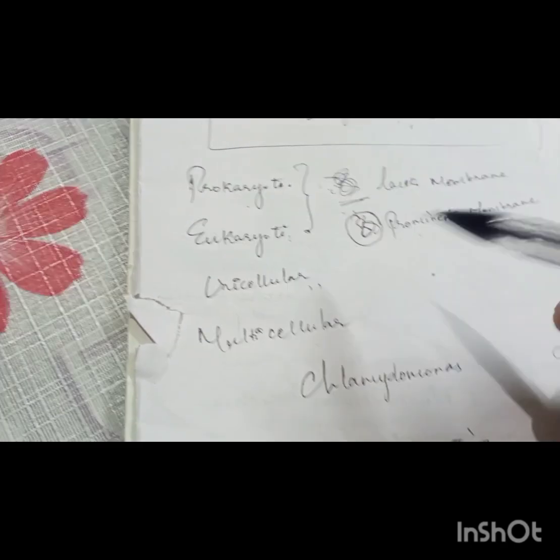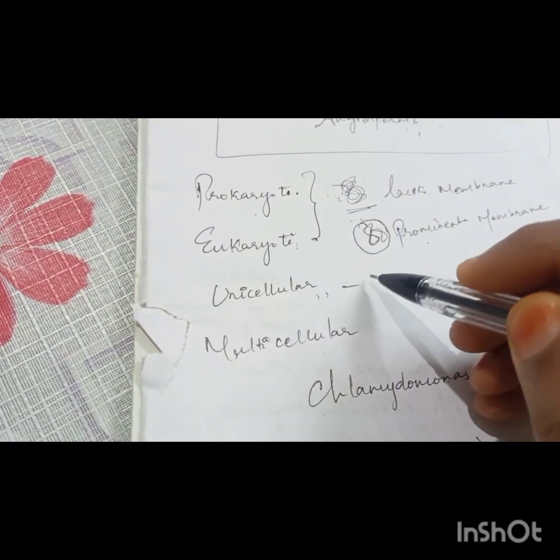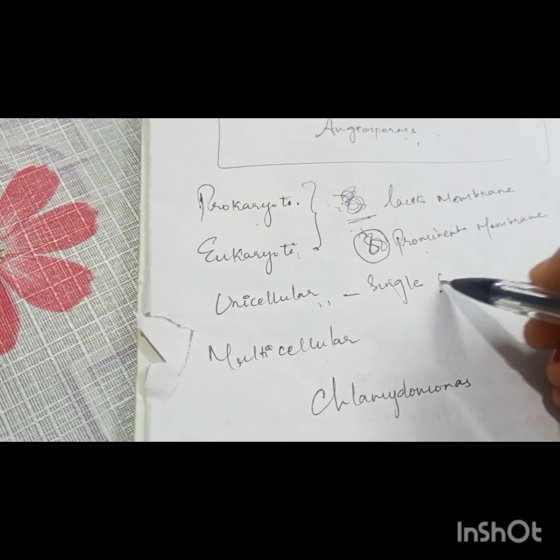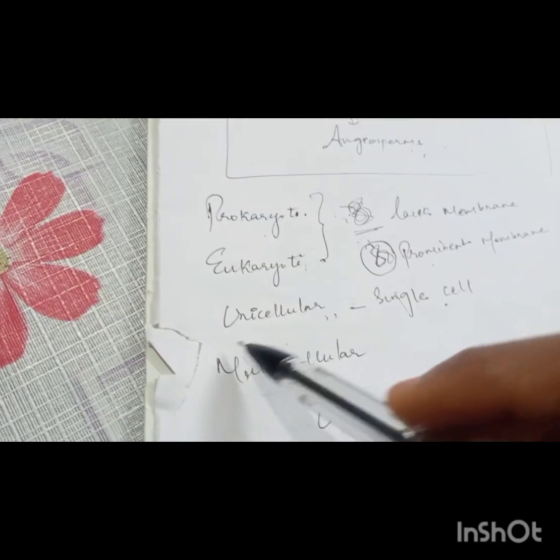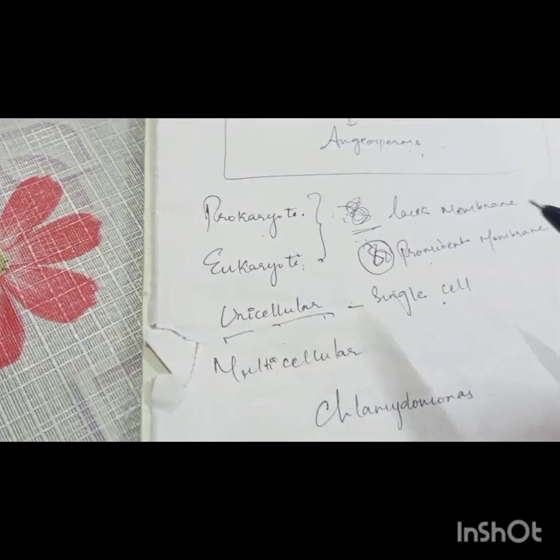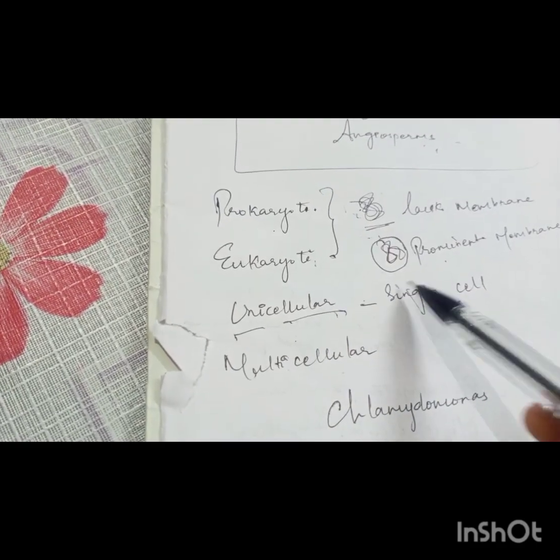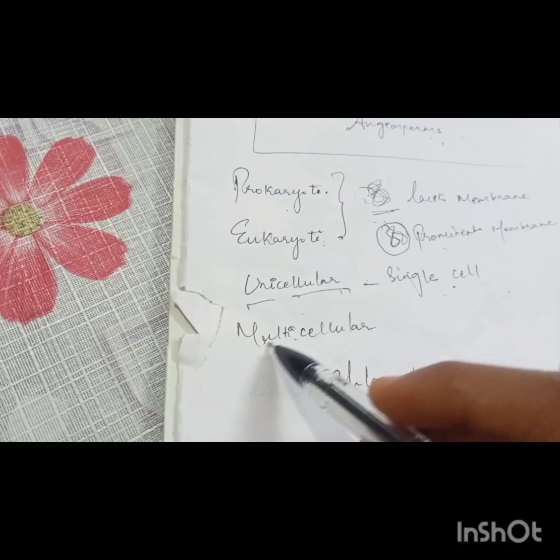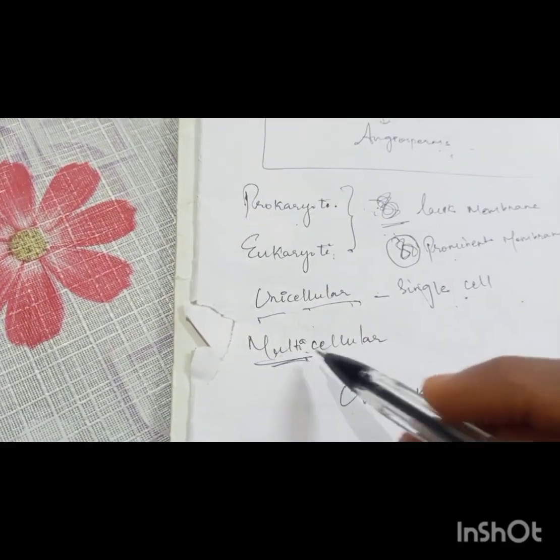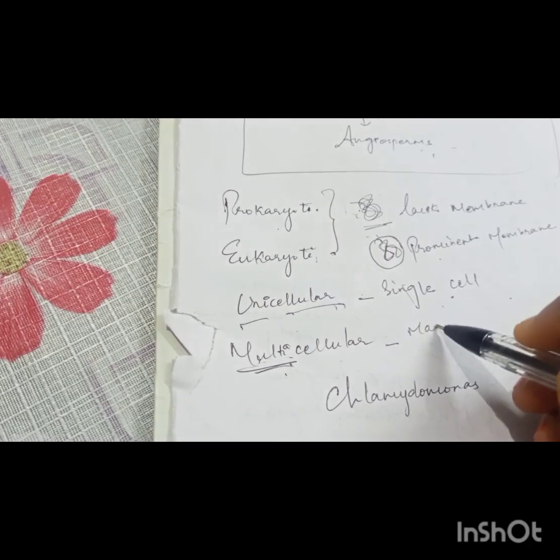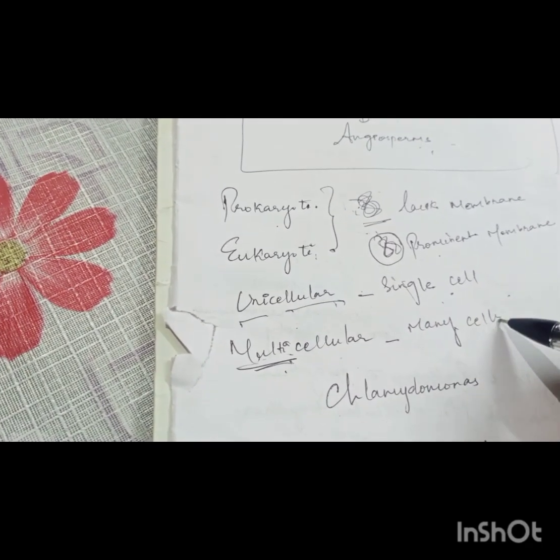So what about unicellular organisms? Unicellular organisms are those whose entire body is made up of a single cell. Uni means single, cellular means the cell structure. So the entire body is made up of a single cell. Multi denotes many. So in the case of multicellular, the body is made up of many cells.